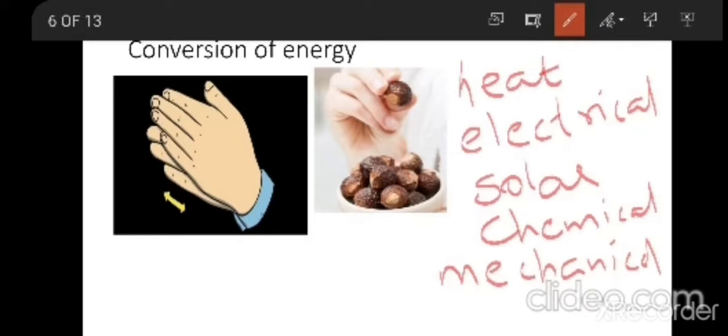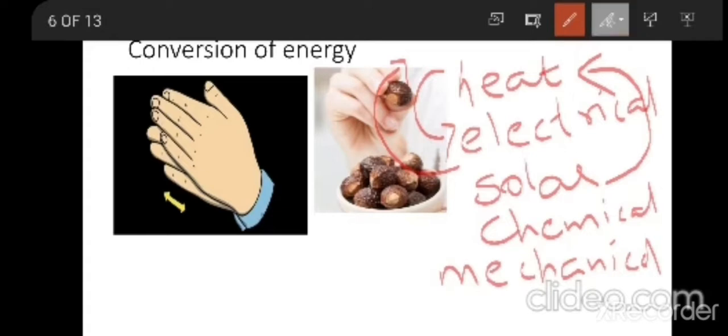See, here we can convert one energy form into another energy. Suppose we can convert heat energy into electrical energy and electrical energy into heat energy. Or else you can convert mechanical energy into heat energy, or else you can even convert solar energy into heat energy. So from one energy, we can convert into the other energy. How it is going to happen, we are going to see now.